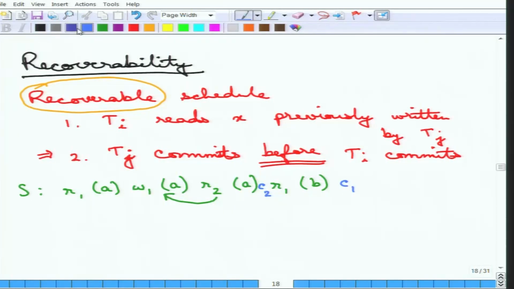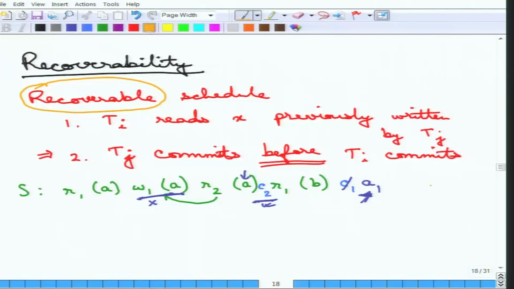The reason is, suppose it is not a commit by C1 but an abort by C1. Then the value that was produced is wrong. That means the read that T2 did from W1 is also wrong. However, T2 has already committed. By the time the system reaches here and finds that this is an abort, T2 is already committed. If you remember the property of durability, when a transaction commits, it essentially says that everything it has done is final and correct. That is a problem. So this schedule is not recoverable.